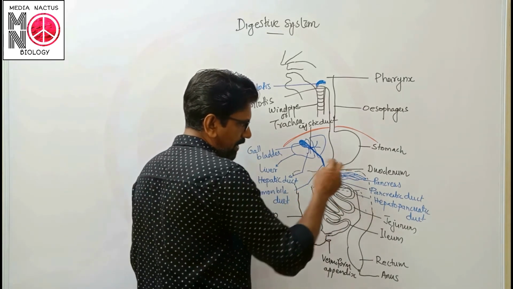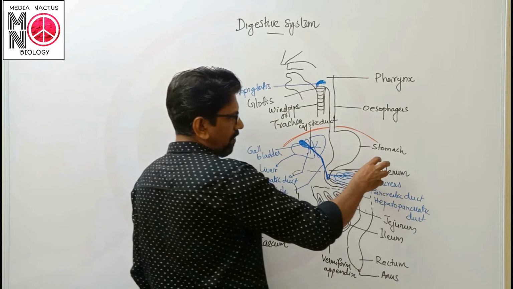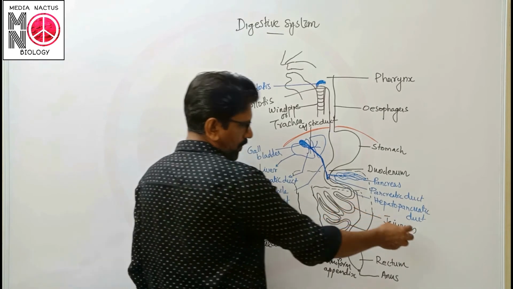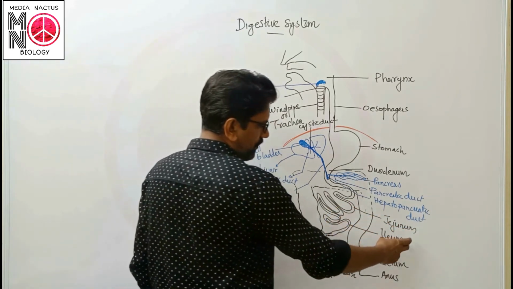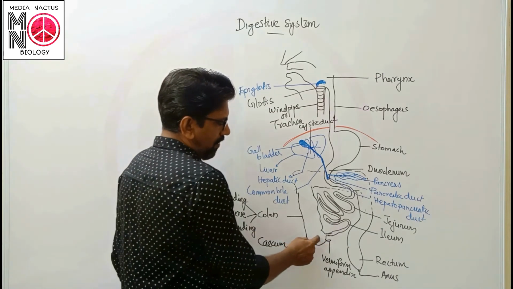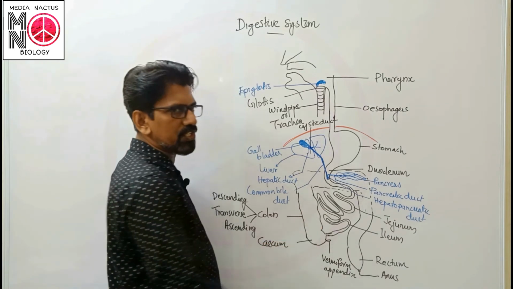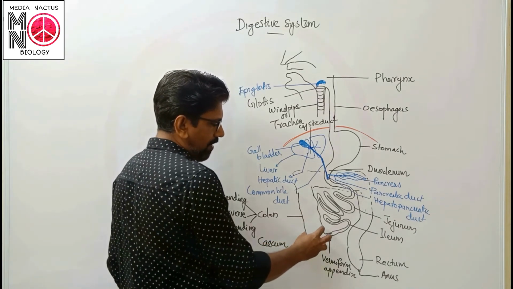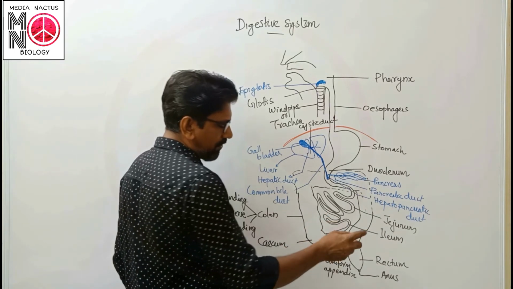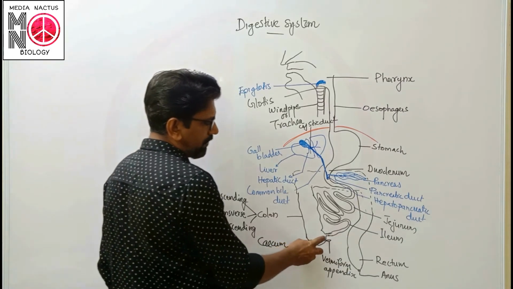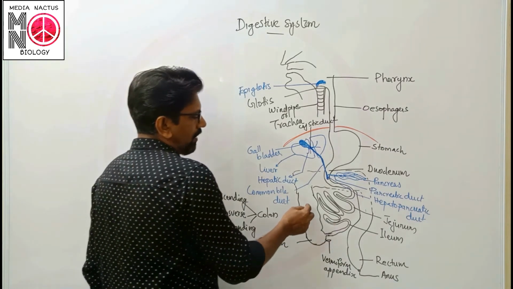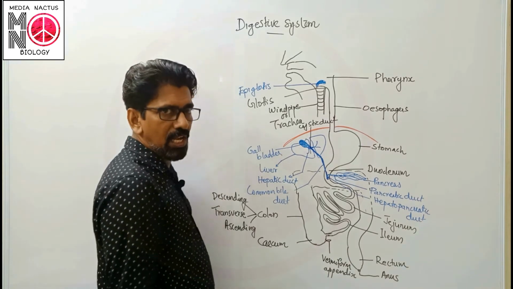Duodenum is a C-shaped tube, which is the first part of small intestine. The second part of small intestine is known as jejunum, and the third part is known as ileum. Then ileum joins with the cecum. Cecum is the first part of large intestine, and it is a blind small saccular structure where the vermiform appendix is also present. Vermiform appendix is just below the joining place of ileum and cecum. It is considered the vestigial organ.